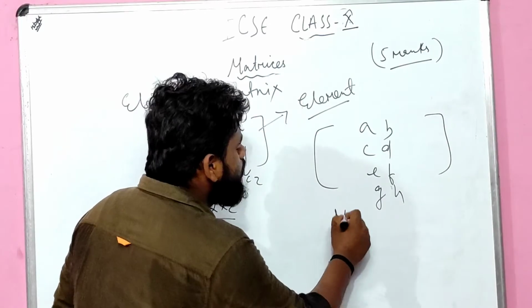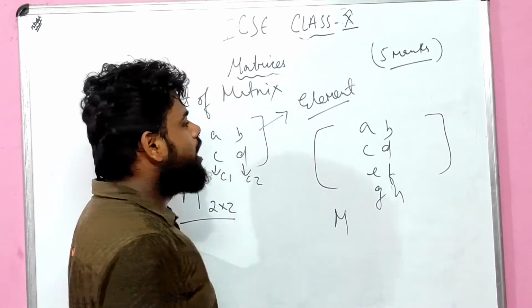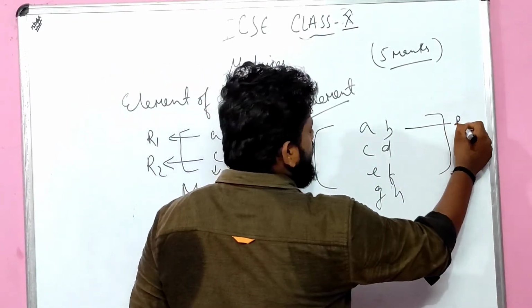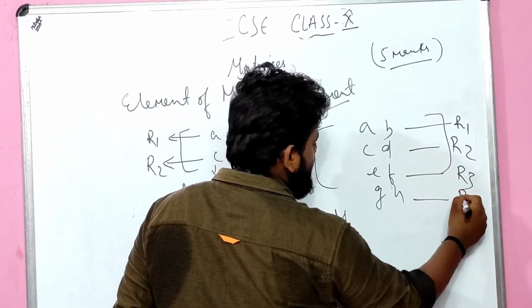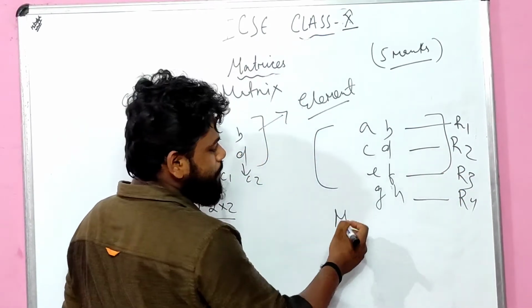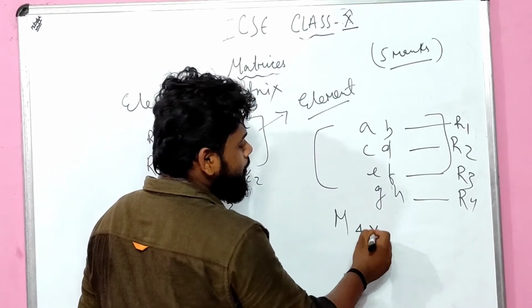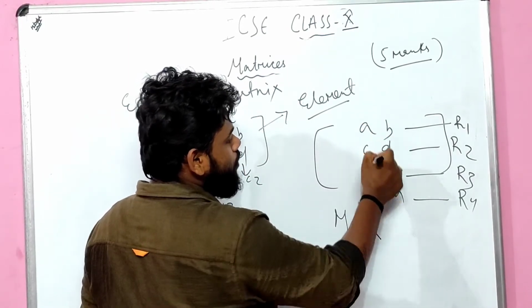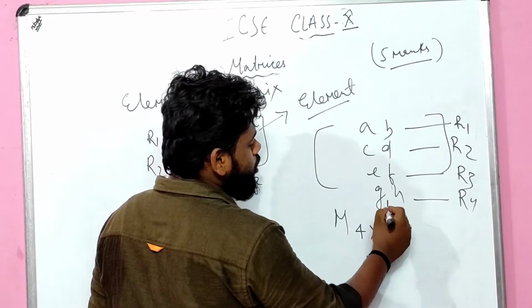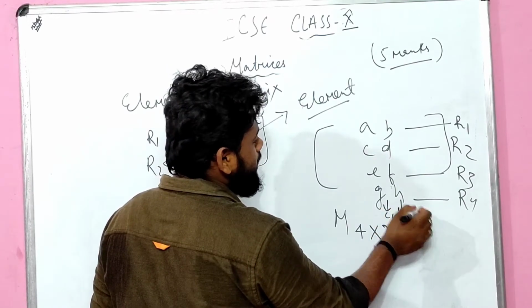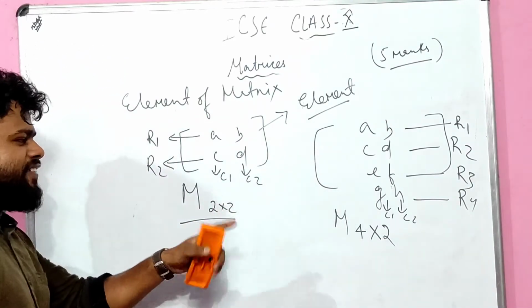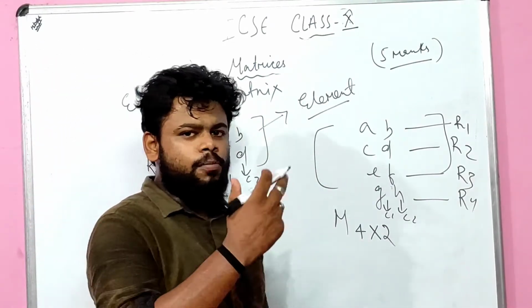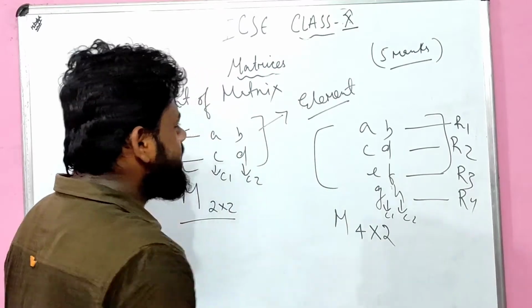So what would it be now? You can say, sir, it's very easy. How many rows are there? Row 1, row 2, row 3, row 4. 4 rows are there. That means first we have to write M. The order of matrix M is 4 by how many columns are there? 2 columns are there, right? Column 1 and column 2. That means A, C, E, G is column 1, and B, D, F, H is column 2. M is 4 by 2. I think the concept is pretty clear to you.